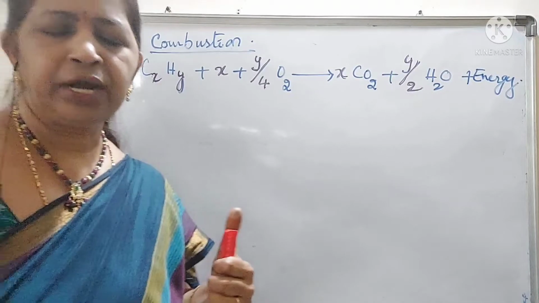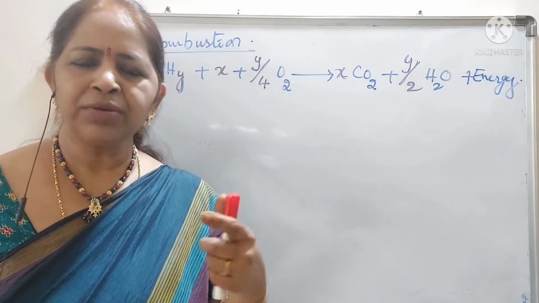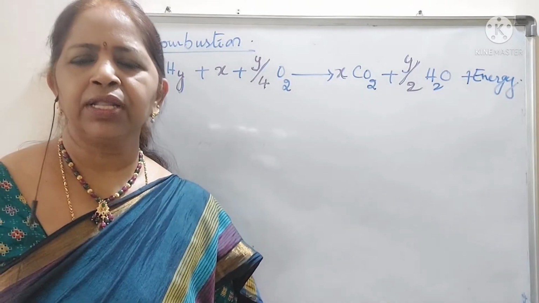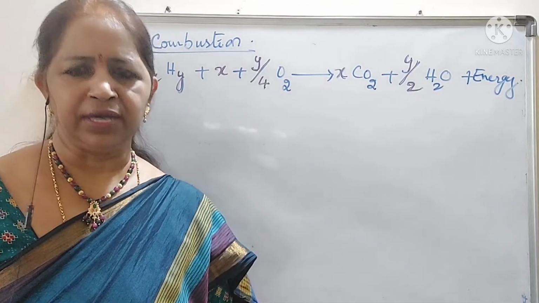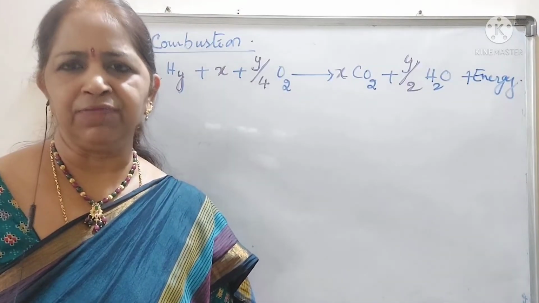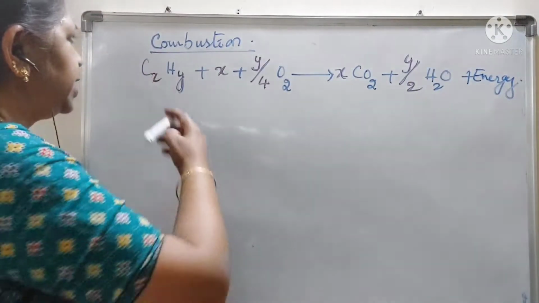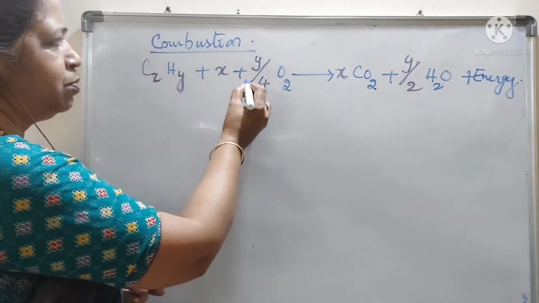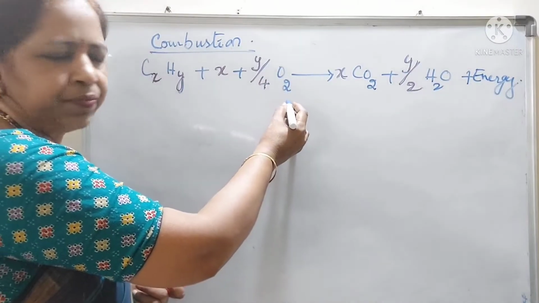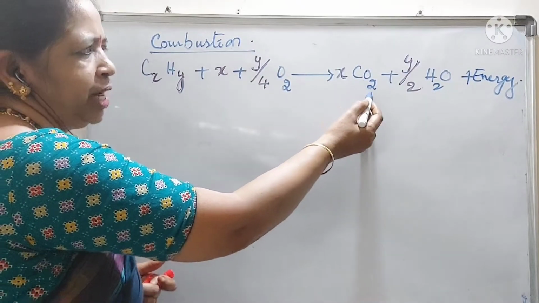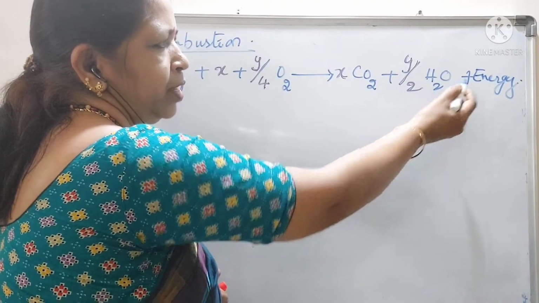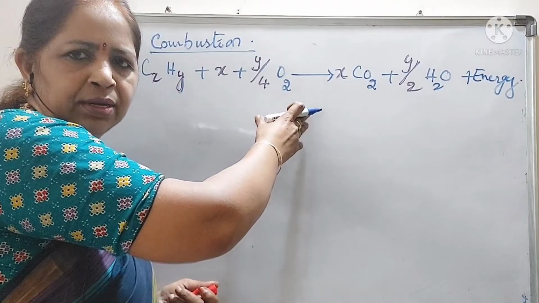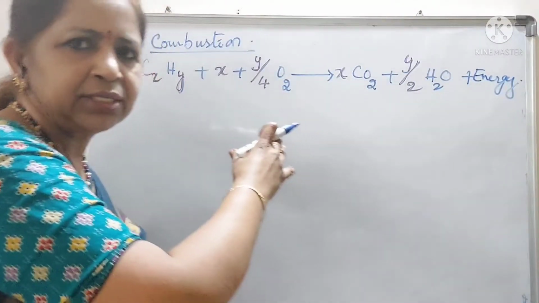Now, there are different types of alkanes, and how much amount of oxygen is utilized for the combustion of different types of alkanes? We have a general formula for that. It is CxHy. CxHy requires x plus y by 4 oxygen to form x moles of carbon dioxide and y by 2 moles of water with the liberation of energy. It's a very simple general formula. If you remember this, you can calculate.